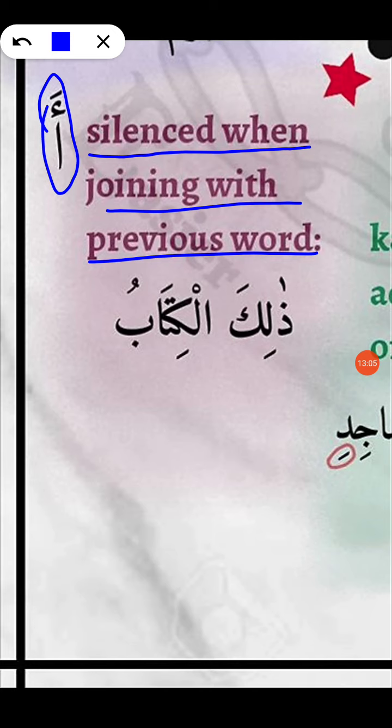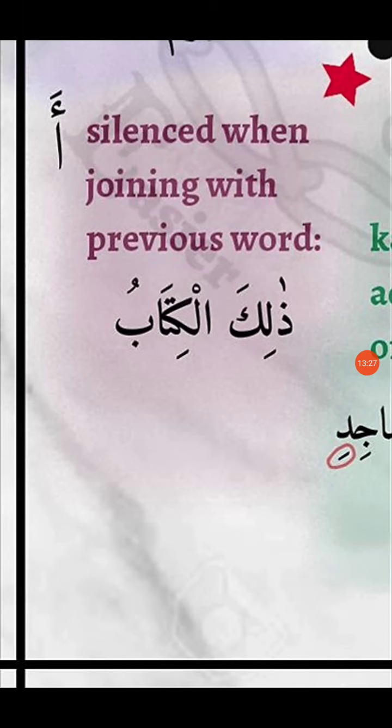What's happening? We have stopped vocalizing this Hamzatul Wasl's sound. All right, it was actually Zalika al-Kitabu, but for a smooth flow of speech, we have silenced this Hamzatul Wasl. Therefore, the last mutaharrik letter gets joined with the next letter that has Sakoon in it.